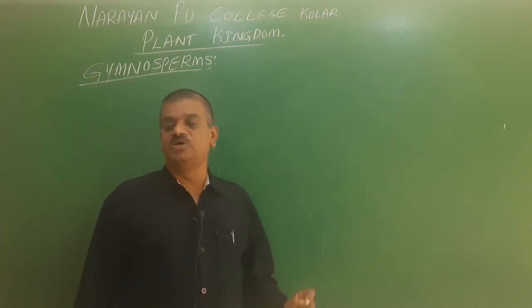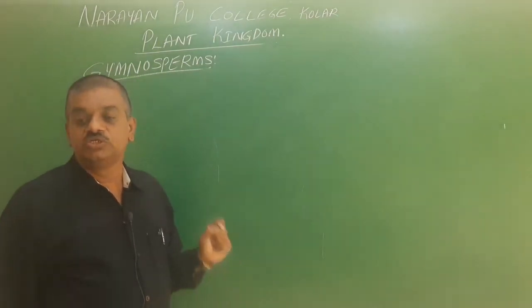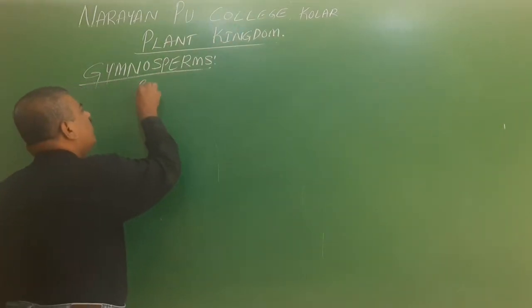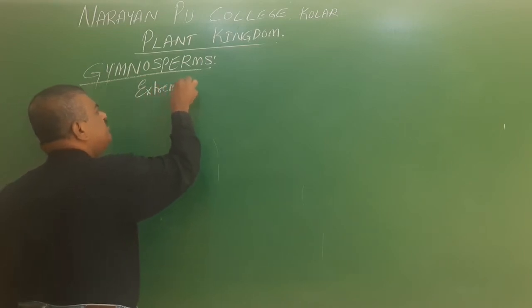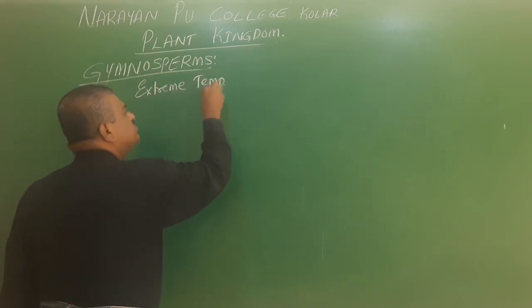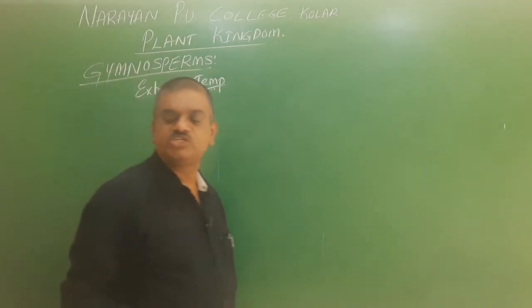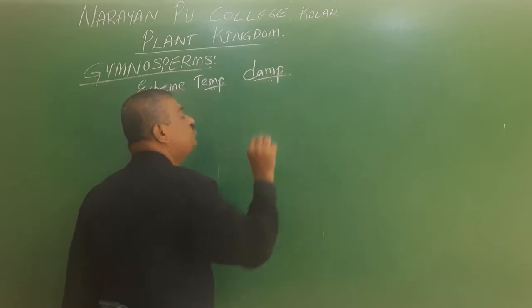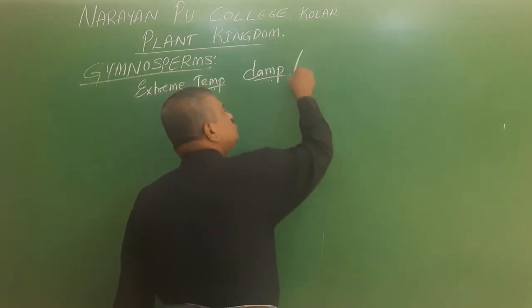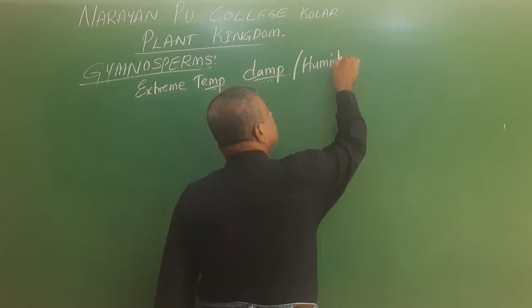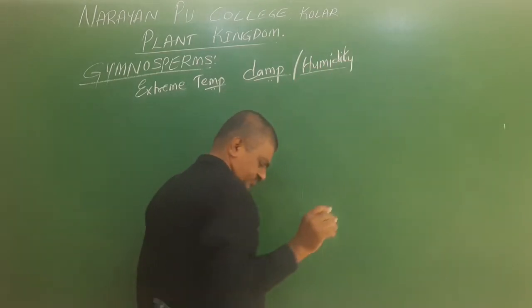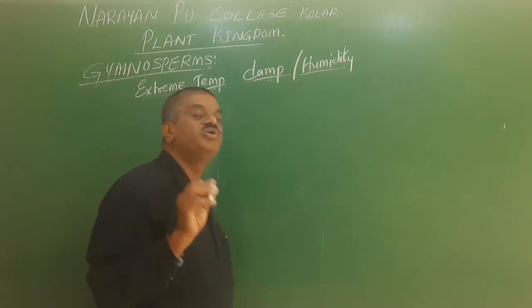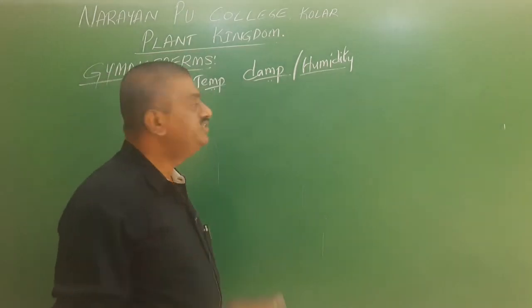Gymnosperms grow in all environments, but they grow more in extreme temperatures. They are also grown in damp or humid areas, which we call humidity. Some are xerophytic. Xerophytic means they grow in dry areas or desert areas.